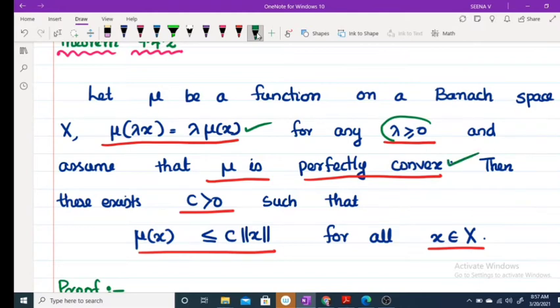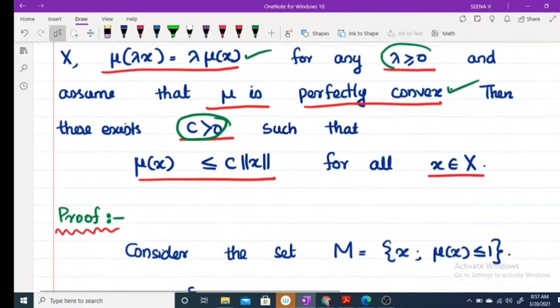If these two conditions hold, then the theorem says there exists a c greater than 0 such that mu of x is less than or equal to c times norm of x for all x in X. So we are going to prove this. Clear?